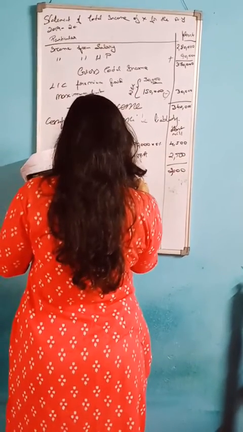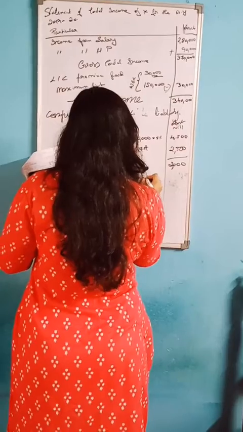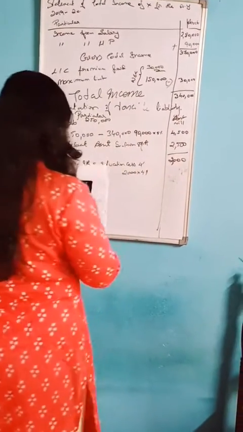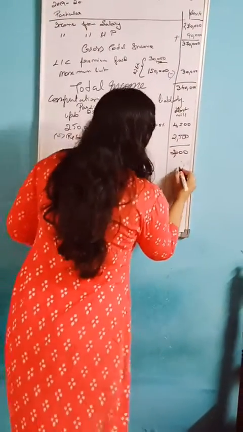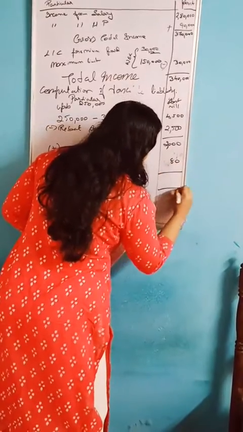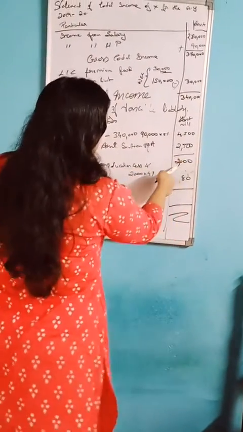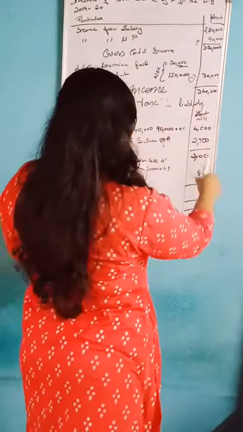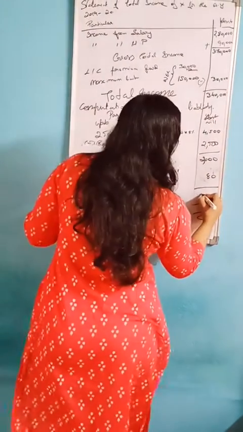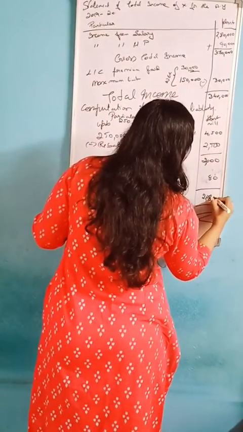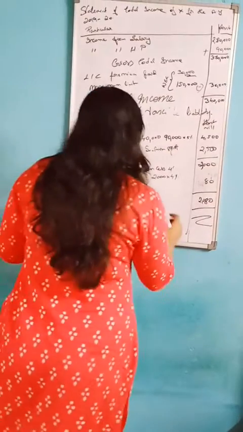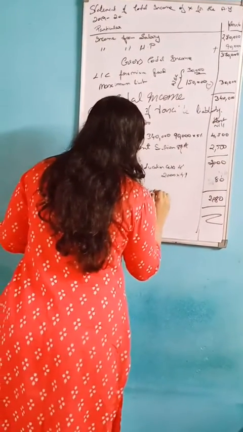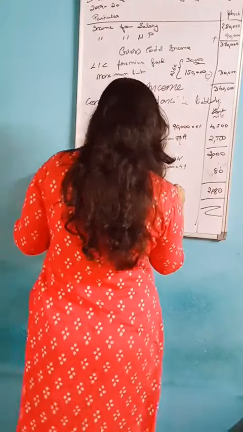So 2,000 into 4%, you will get 80. And to finalize the answer, 2,000 plus 80, you will get 2,080. So this is the tax liability.